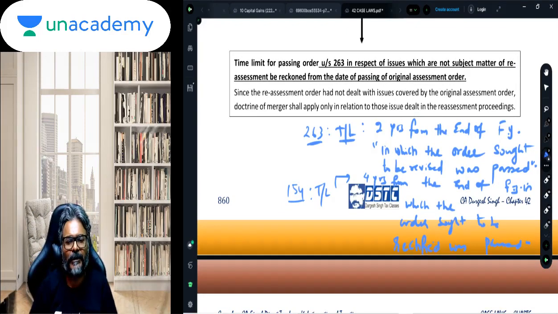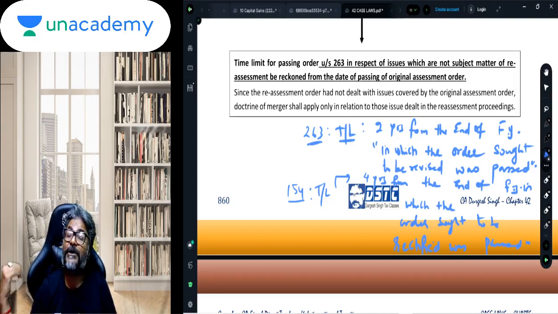So supposing the original order had 4 points, A, B, C and D. Order was passed in 143(3), the regular assessment order. Subsequently in 147, out of the 4 points A, B, C and D, A and B were being revised, which means they were being reassessed.